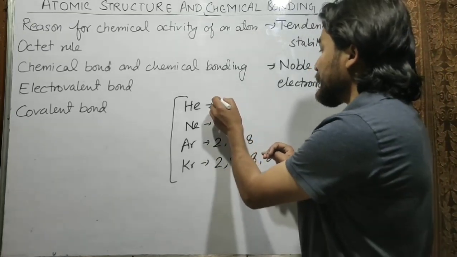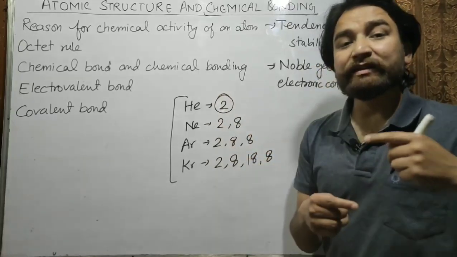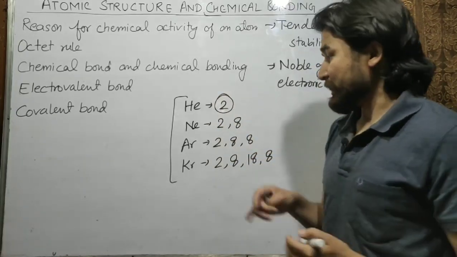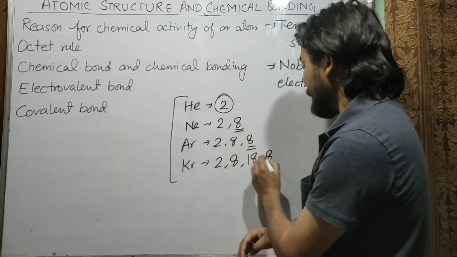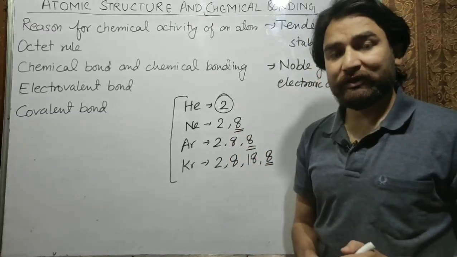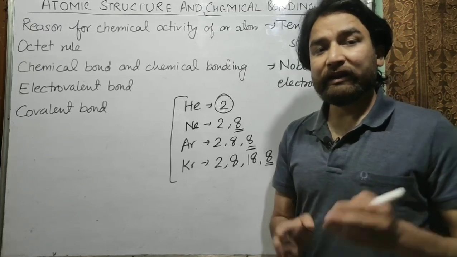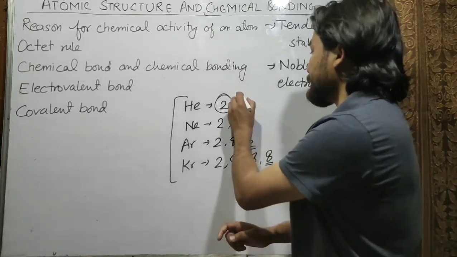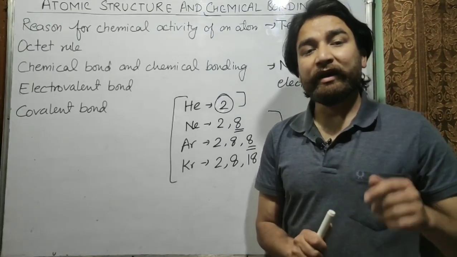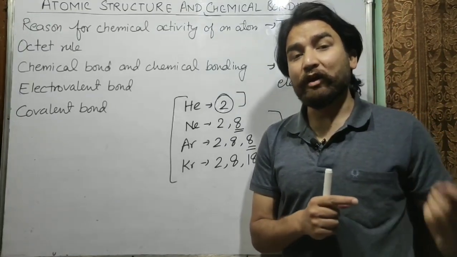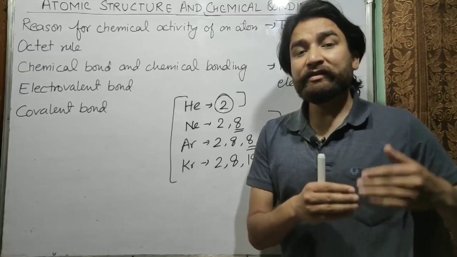So you can see the first shell can have maximum 2 electrons, and other than the first shell, the outermost shell of any atom can have maximum 8 electrons. So you can say that their outermost shell contains 8 electrons except the first shell. If any atom has 8 electrons in its outermost shell, then it is said to be stable.